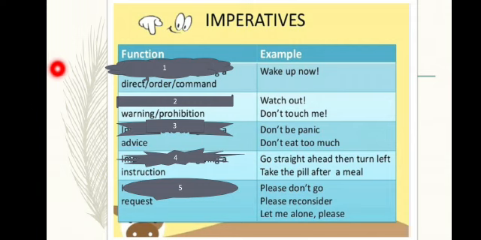Direct order or command: Wake up now. Warning: Watch out. Advice: Don't panic. Don't eat too much. Instruction: Go straight ahead, then turn left. Take the pill after a meal. Request: Please don't go. Please reconsider. Let me alone, please. So these are called imperative sentences.